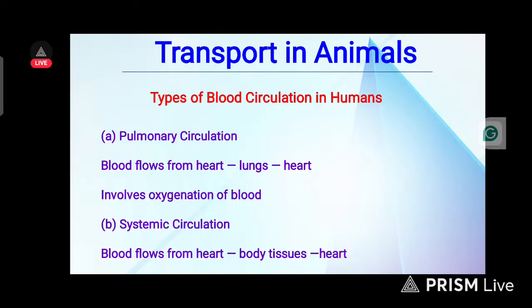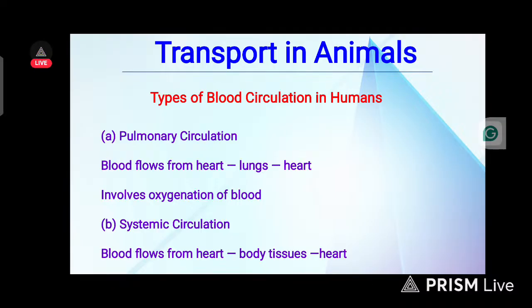Now, types of blood circulation in humans. We have A, which is pulmonary circulation. In pulmonary circulation, blood flows from the heart to the lung and back to the heart.